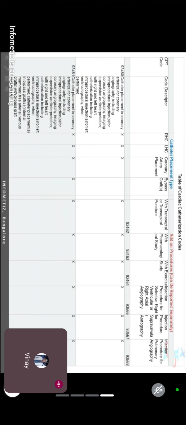Aortography: aorta means aorta, graphy means image. Taking an image of the aorta. And 68 is also an injection code on pulmonary angiography. Pulmonary means lung, angio means blood vessel, graphy means image. So pulmonary angiography means an image taken of the lung's artery.